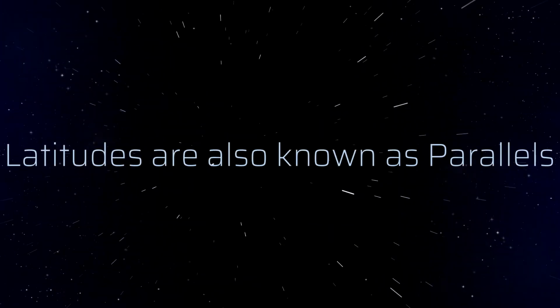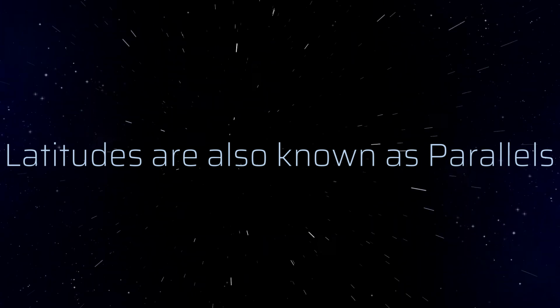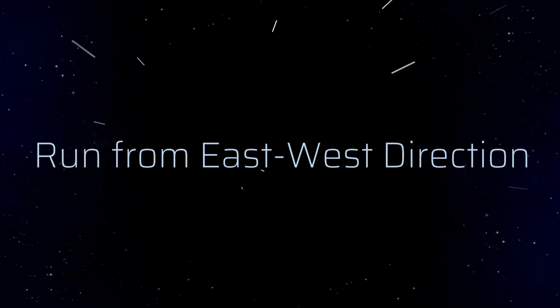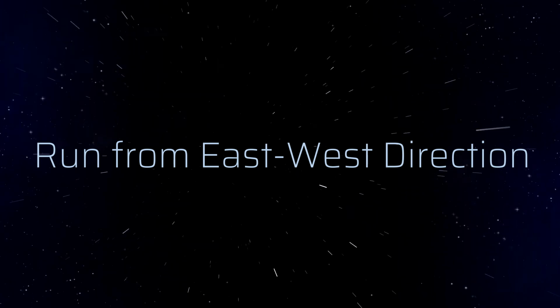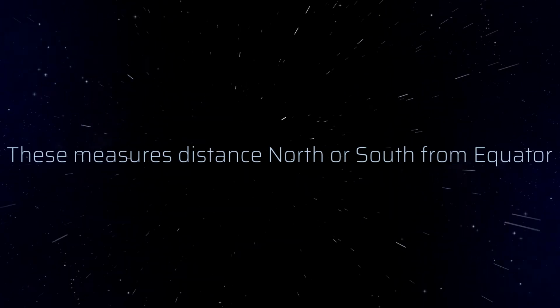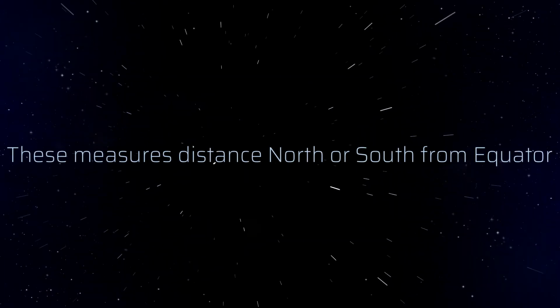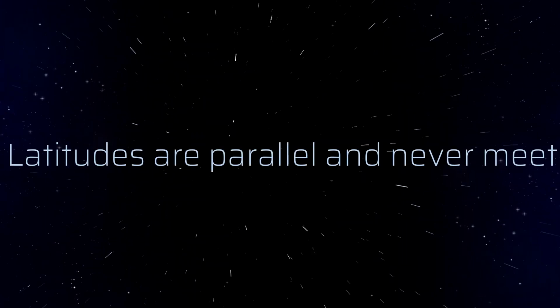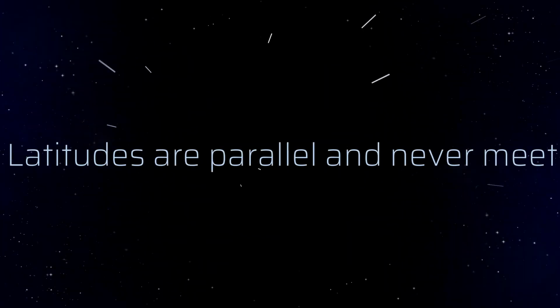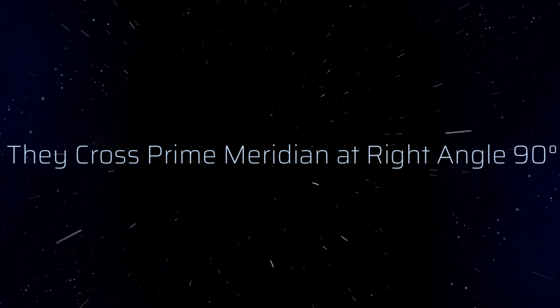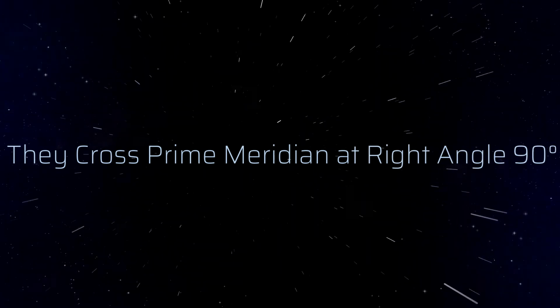What did we learn? Latitudes are also known as parallels. They run from east to west direction. These measure distance north or south from the equator. Latitudes are parallel and they never meet. They cross the prime meridian at right angles.